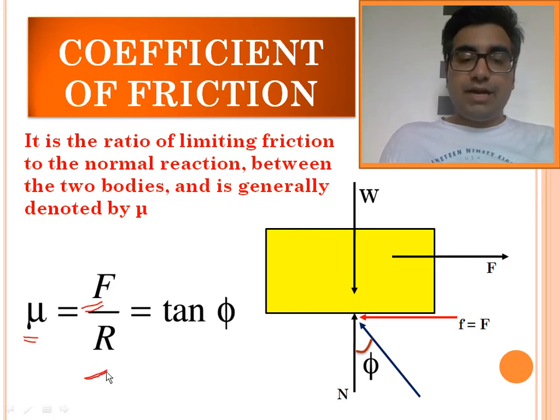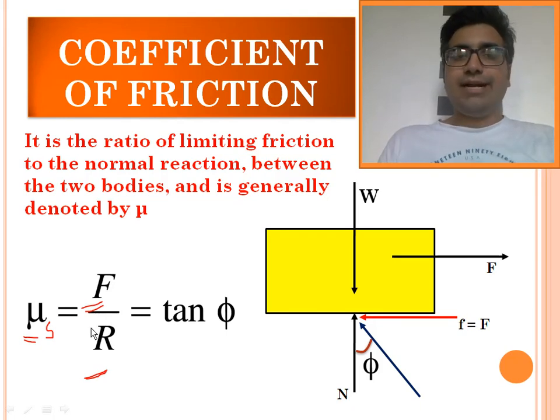Is that okay, my dear friend? Frictional force divided by normal reaction is coefficient of friction. If the body is at rest, and the frictional force is the static friction, the coefficient of friction is coefficient of static friction. If the body is in motion, the coefficient of friction is the coefficient of kinetic friction. Is it clear, my dear friend? So we have studied coefficient of friction, which is the ratio of frictional force to the normal reaction.